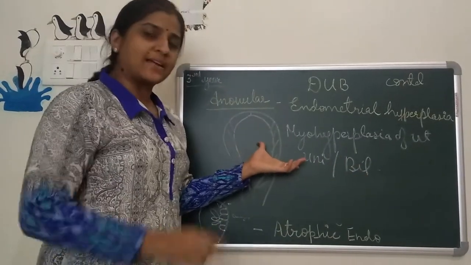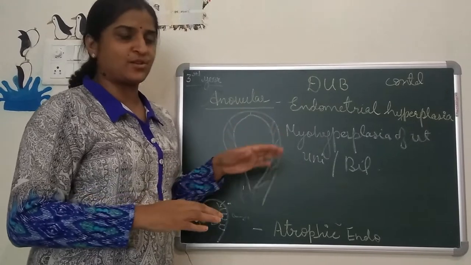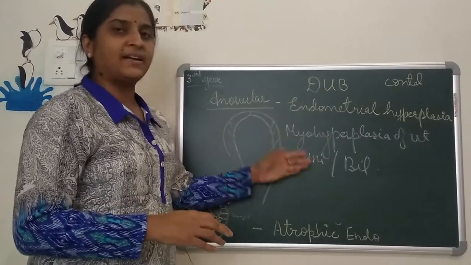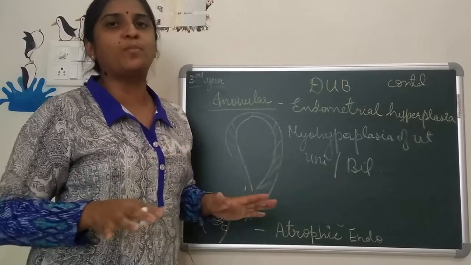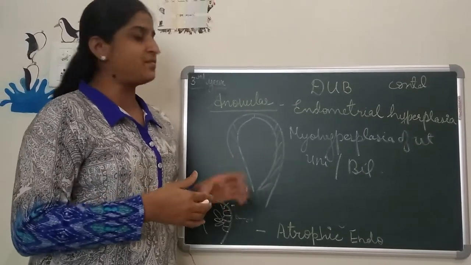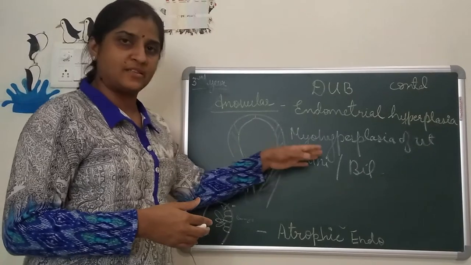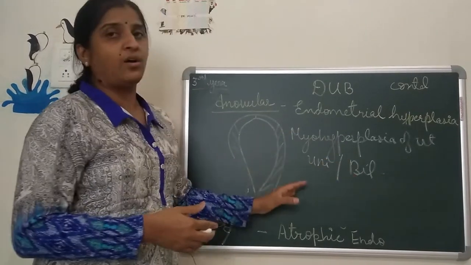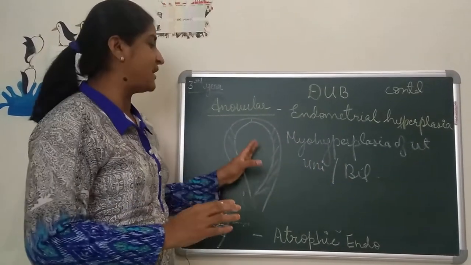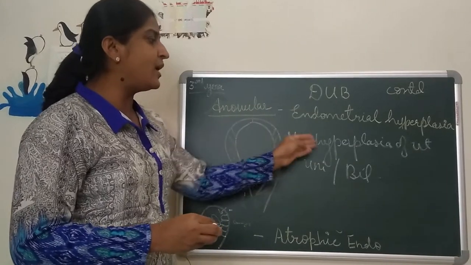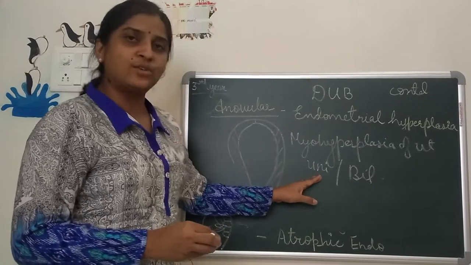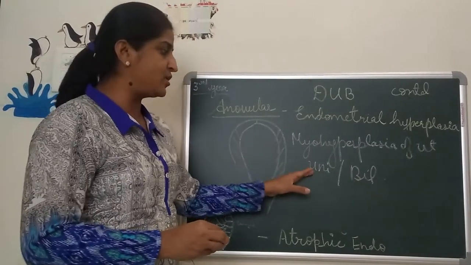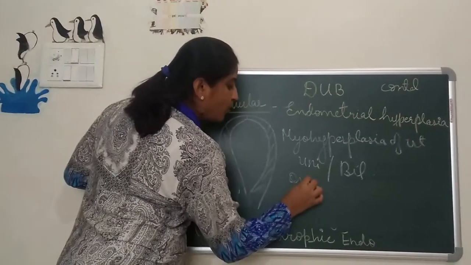This can be detected accidentally on clinical examination of the pelvis. Sometimes we find the uterus is a bit bulky. Actually, what do we say in the definition? There is no pathology. But still, you can find bulkiness of the uterus. It is shown either in sonography or on examination, but there is no pathology as such. Mild myohyperplasia of the uterus because of estrogenic effect. We find it as a unilateral or bilateral enlargement of the uterus as well as ovary.